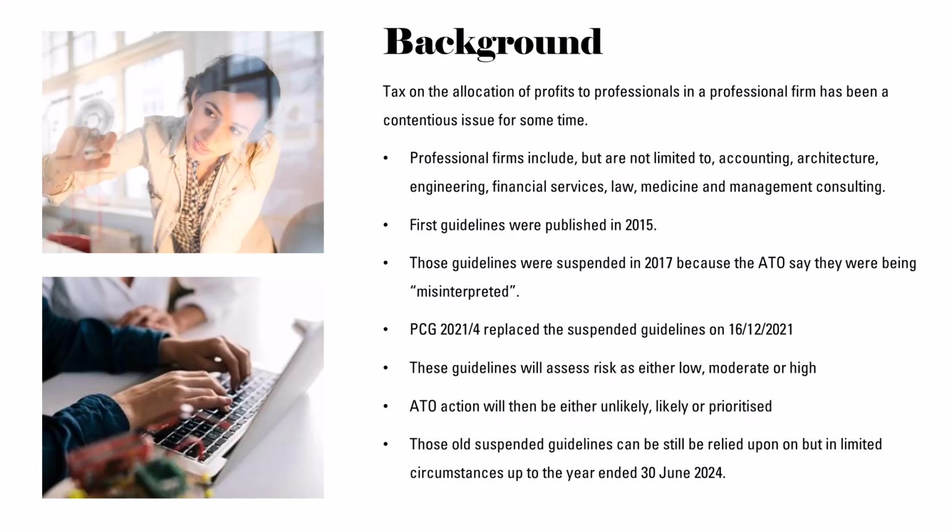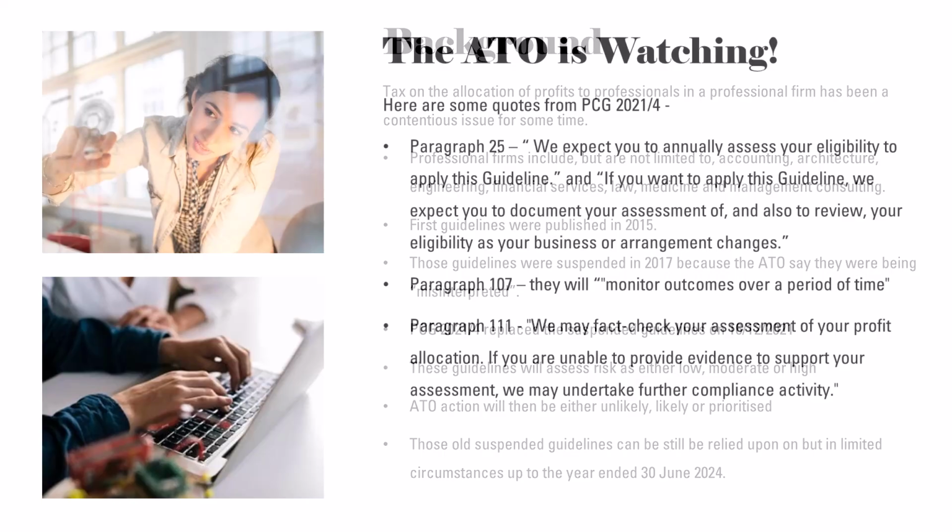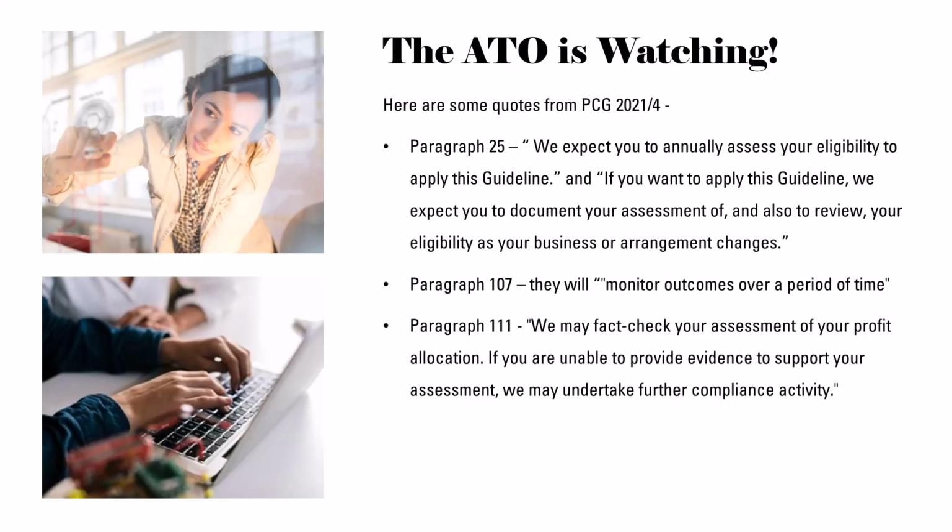And as a transitional measure, the old guidelines can still be relied upon up to as late as 30th of June 24 in specific circumstances. For example, if risk was low under the suspended guidelines, but is higher under PCG 2021/4, the ATO will accept a low-risk assessment. You can see some quotes on the screen taken directly from PCG 2021/4. The takeaway here is that the ATO will be monitoring your professional clients' returns each year and expects agents to do the same. They may call upon you to produce records to show your risk assessments, and any failure to do so may lead to an audit.